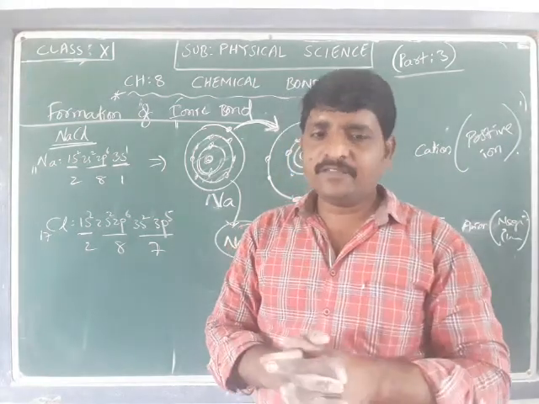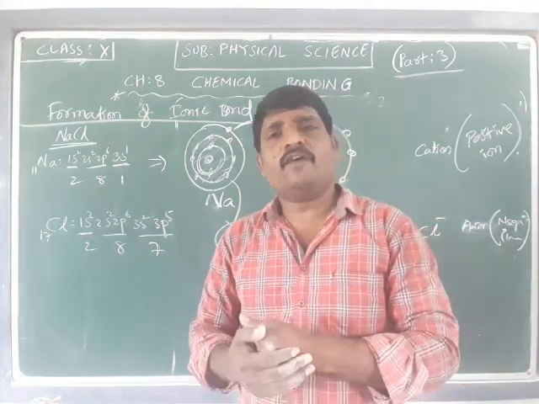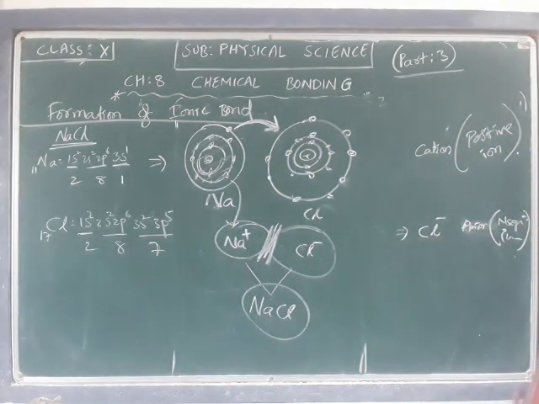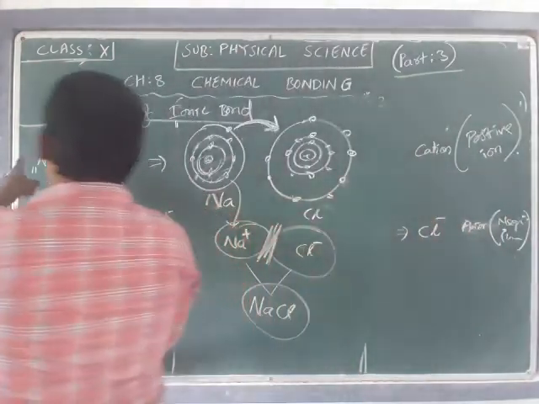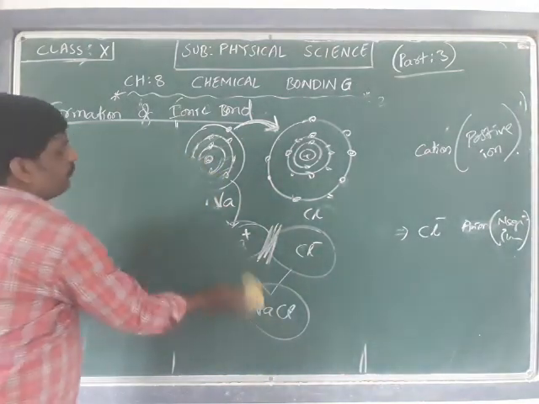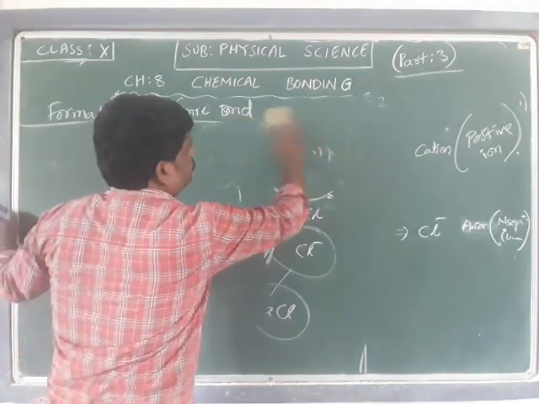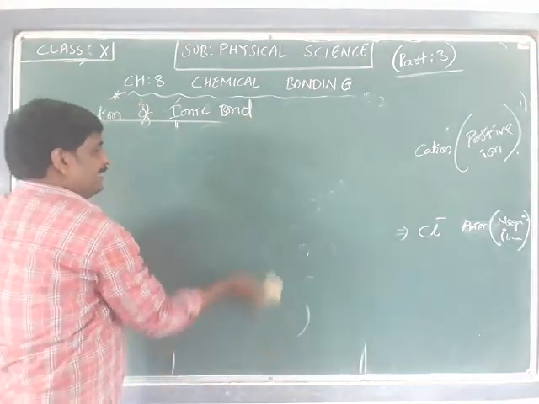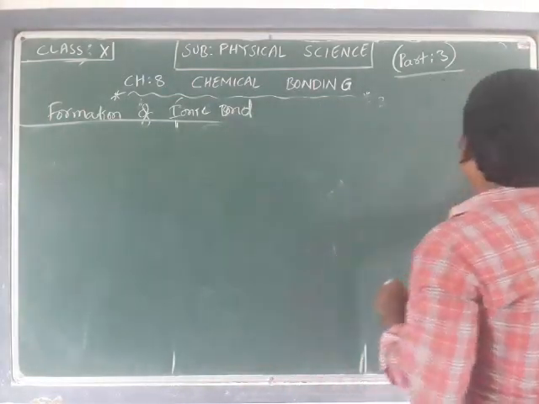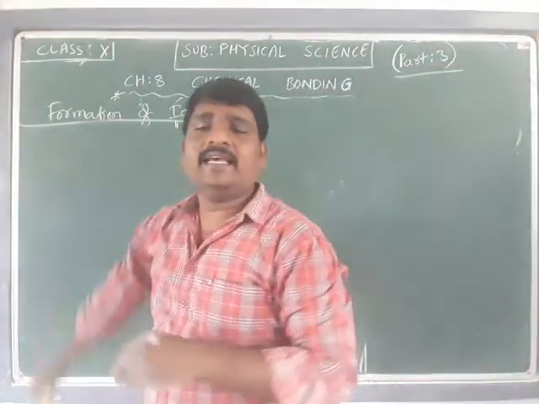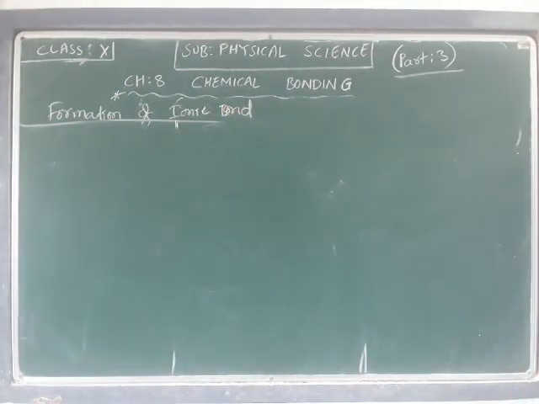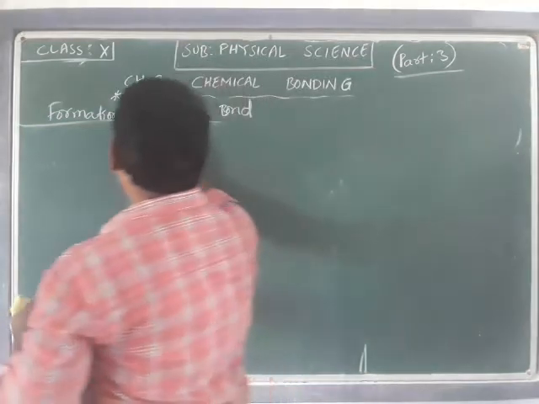Okay, so next, if we discuss the bond formation of another compound, magnesium chloride, MgCl2. So this is sodium chloride, forming in this way. Suppose magnesium chloride, how is it going to form? See, whenever I am talking about sodium chloride, I write NaCl. And if I write magnesium chloride, why am I writing MgCl2? That question also we are going to talk about.